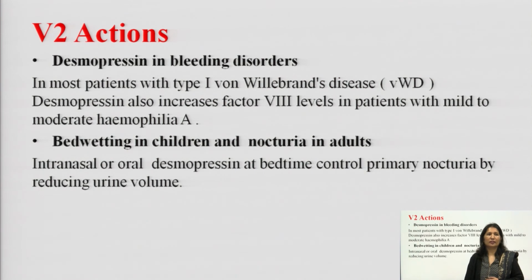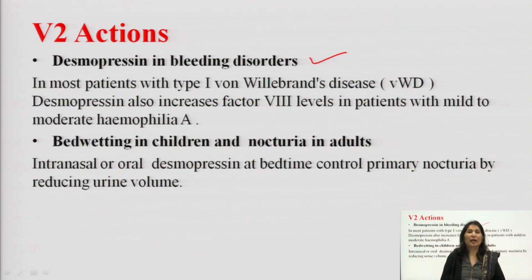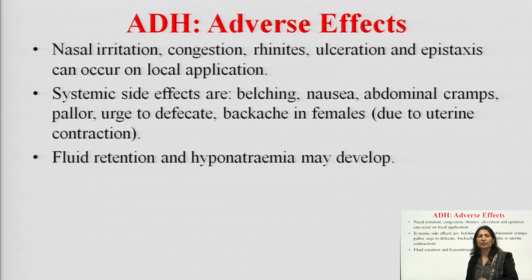So, this we have already covered. So, V2 other actions: it is used in bleeding disorders, von Willebrand disease, hemophilia, and to reduce urine output in adults at night because it may cause sleep disturbance, and also in bedwetting in children and nocturia in adults. So, intranasal or oral desmopressin at bedtime controls primary nocturia by reducing urine volume.